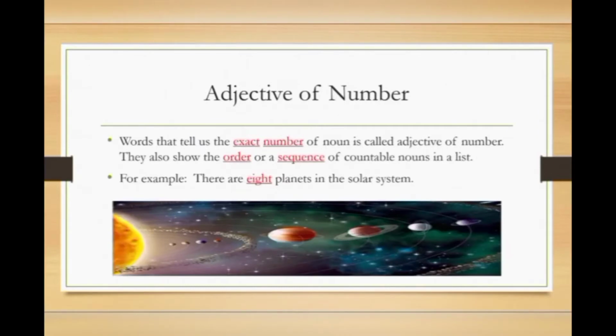Adjective of number. Words that tell us the exact number of a noun are called adjectives of number. They also show the order or sequence of countable nouns in a list. For example, there are 8 planets in the solar system. See this example. In this sentence, the word 8 is highlighted with red. Okay, this is the adjective of number. So it tells us the exact number of planets in the solar system.